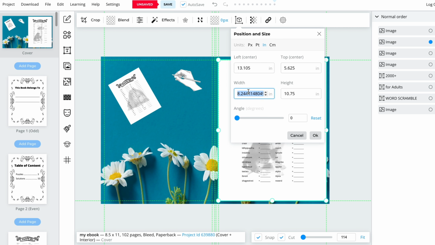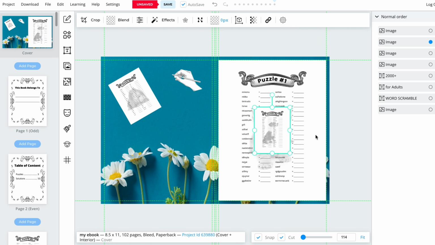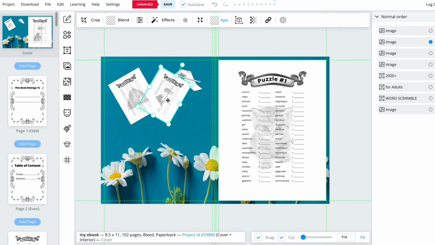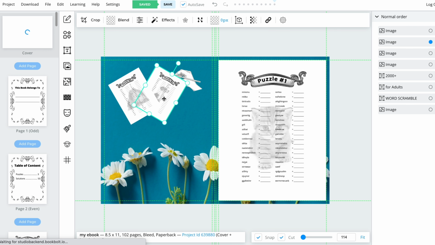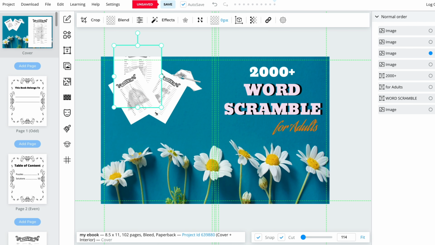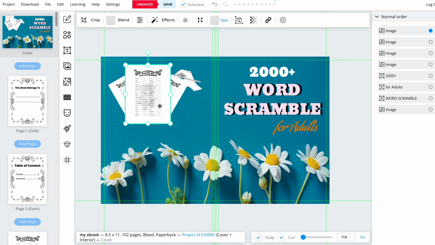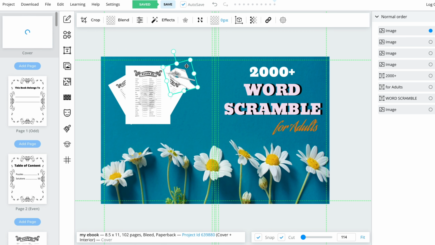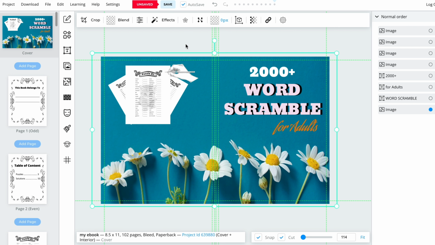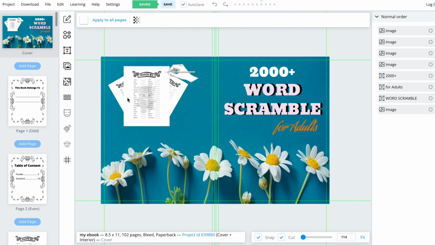Remember those numbers because we'll reuse the same configuration to resize puzzle number 2. Let me just make them symmetrical. And now let me put the puzzle number 1 page on the front, and resize it to a proper configuration. After making adjustments to the elements, the back of the book should look good.